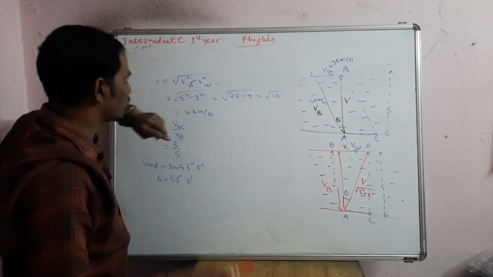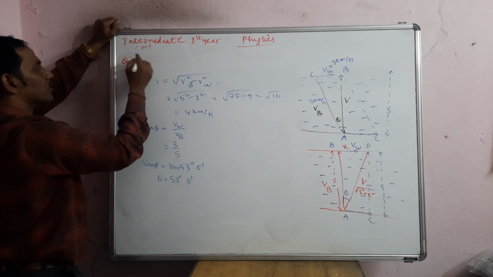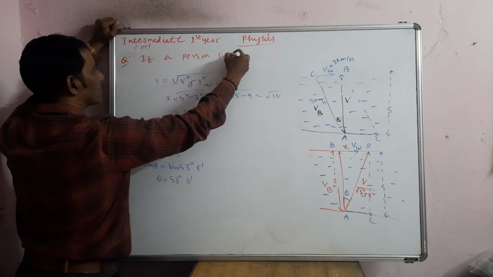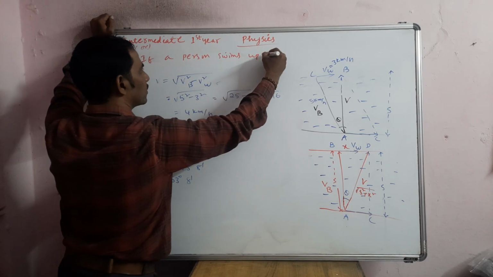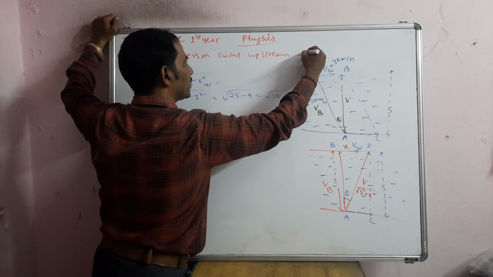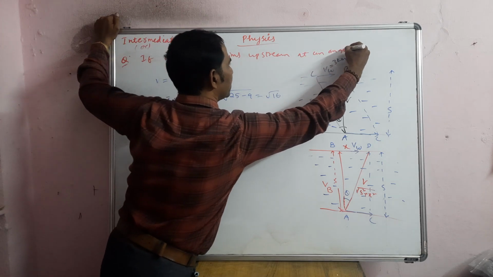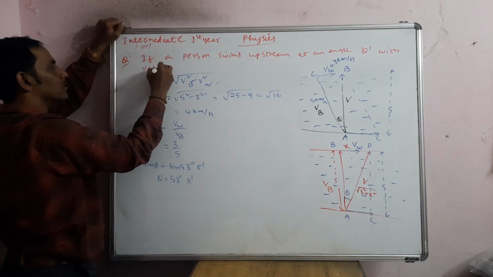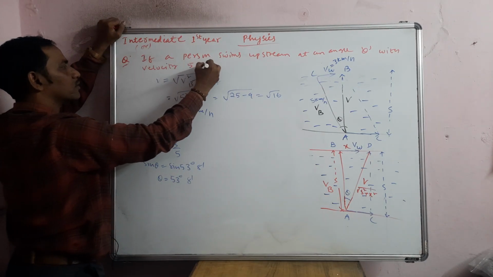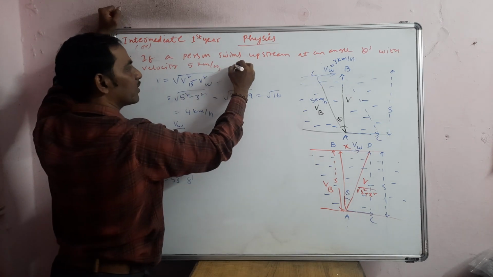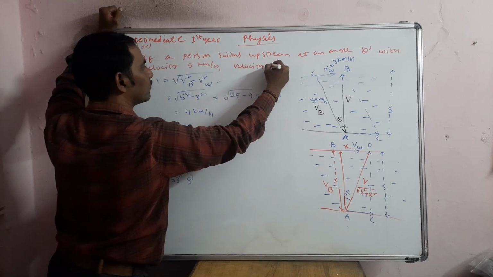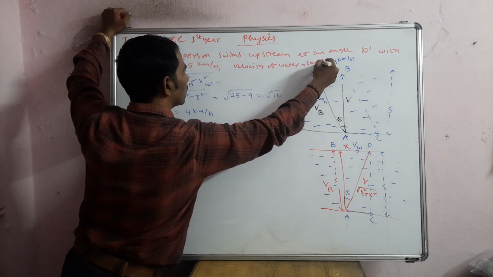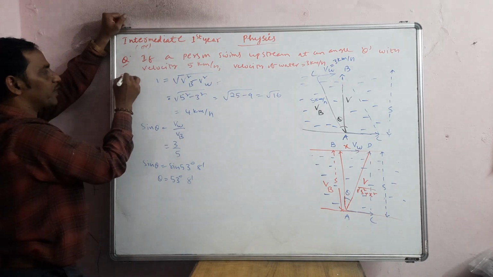So here you can take a question like this: what if a person swims upstream at an angle theta, okay, with velocity 5 kilometers per hour, and the velocity of water is 3 kilometers per hour you take. Okay, then find the final velocity.